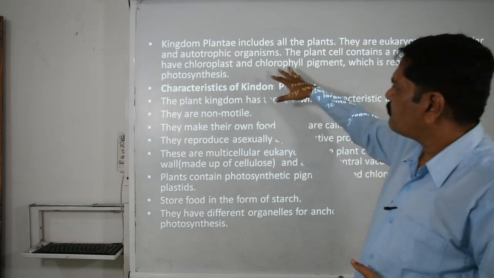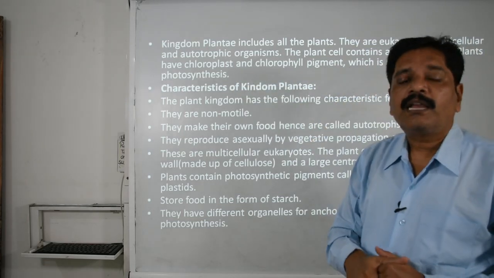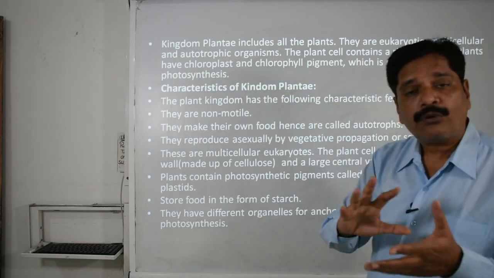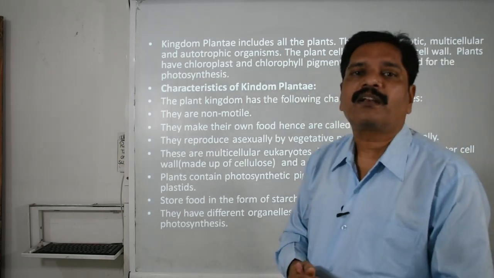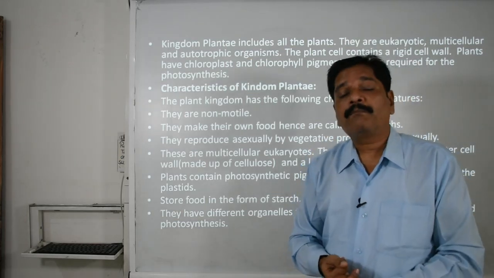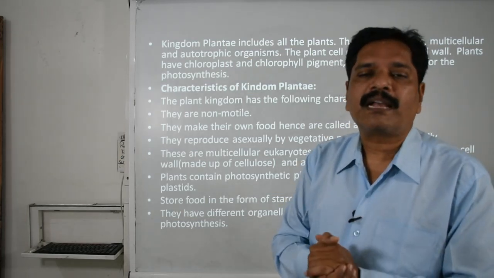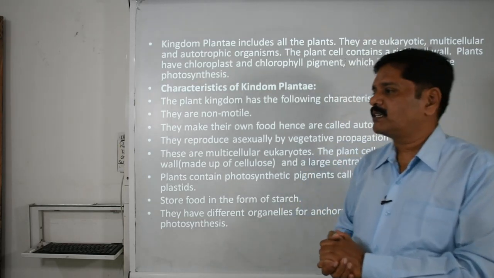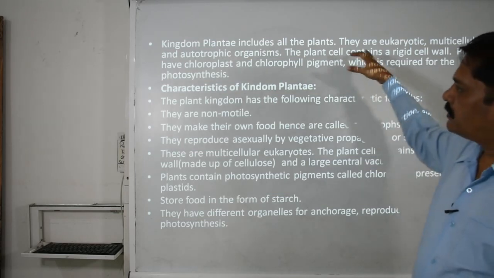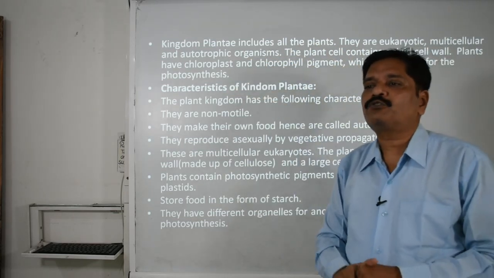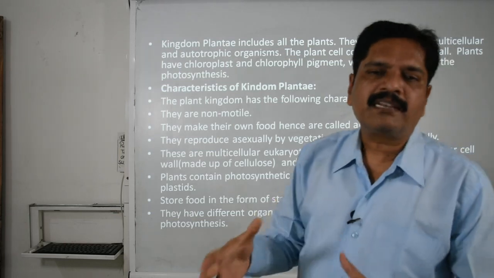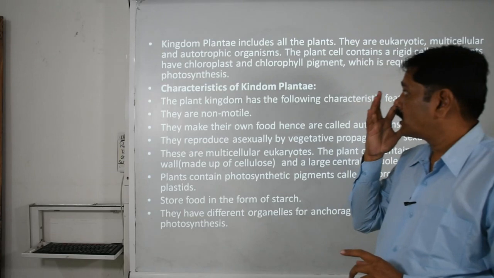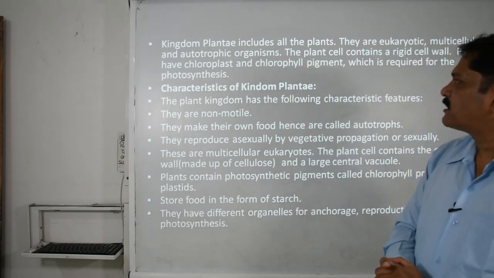So here they have the chloroplast cell organelle, in which they have chlorophyll as the color pigment. You also saw the different colors of leaves, but their basic color pigment is chlorophyll, and later secondary color pigments are also there. This pigment traps solar energy, and this solar energy is used to compose and combine organic material. So here we are talking about the characteristics of Plantae.